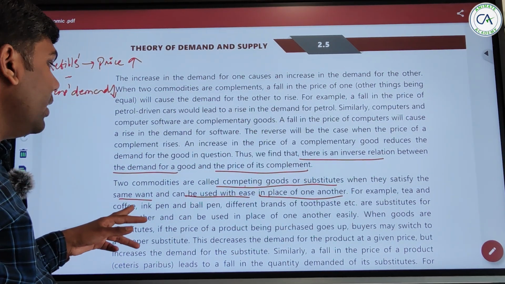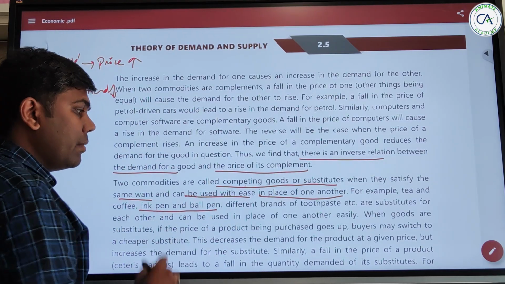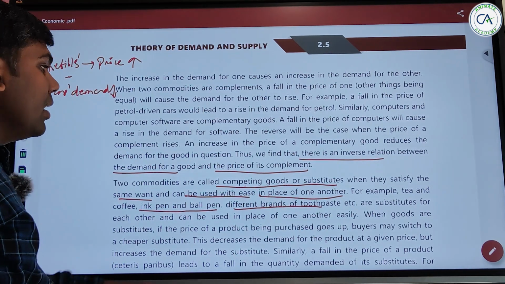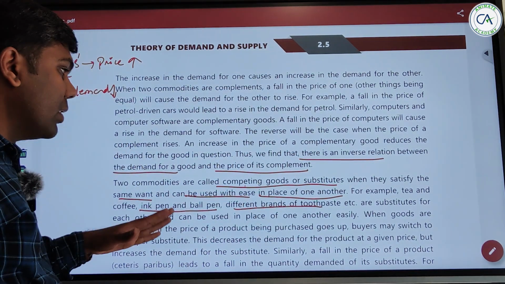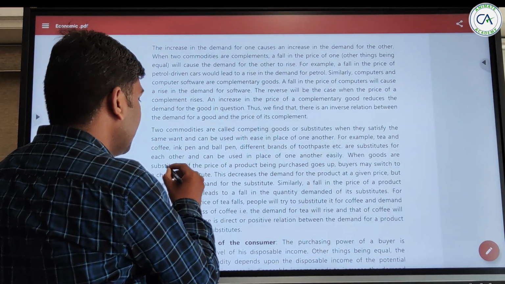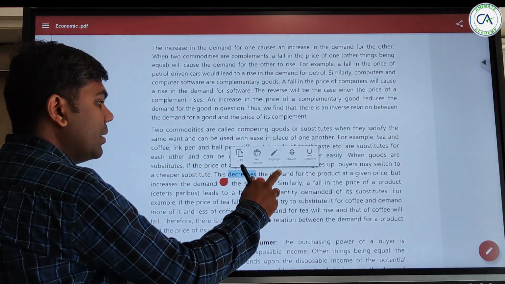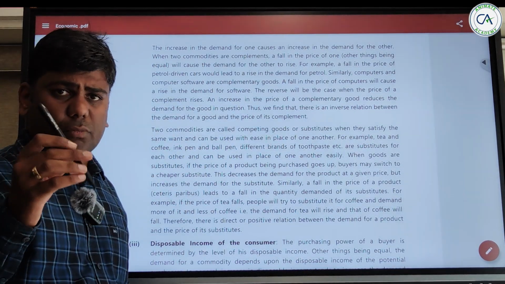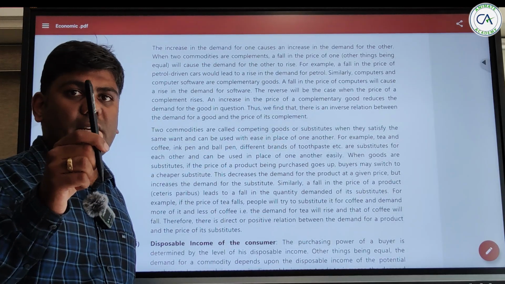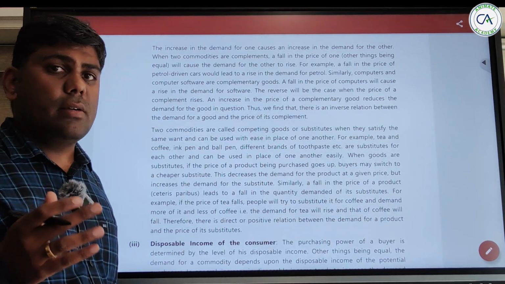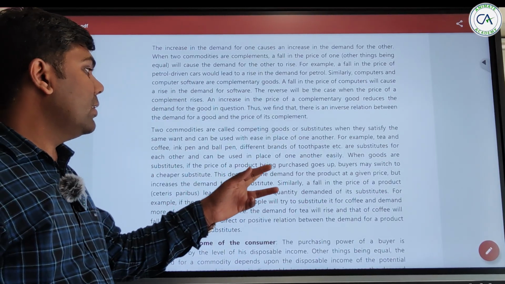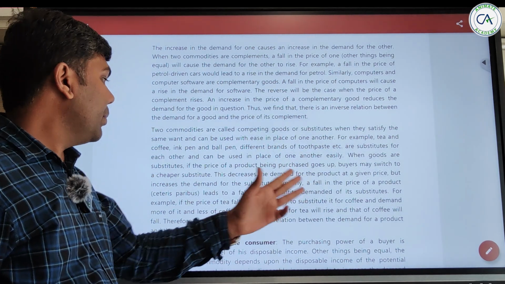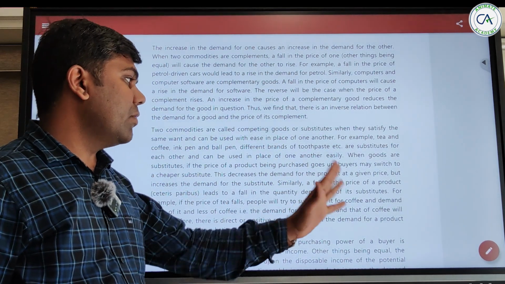For example, tea and coffee, ink pen and ball pen. Different brands of toothpaste, like we said, different brands of pen, also different brands of toothpaste are substitutes to each other and can be used in place of one or the other. So when goods are substitutes, if the price of a product being purchased goes up, the buyers may switch to a cheaper substitute. That means if the price of this pen becomes 100, what people would do generally, they'll buy pencils. So this decreases the demand for the product at a given price, but increases the demand for the substitute. Similarly, a fall in price of a product leads to a fall in quantity demanded for its substitute.